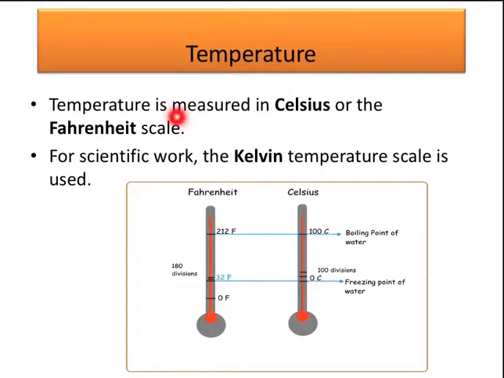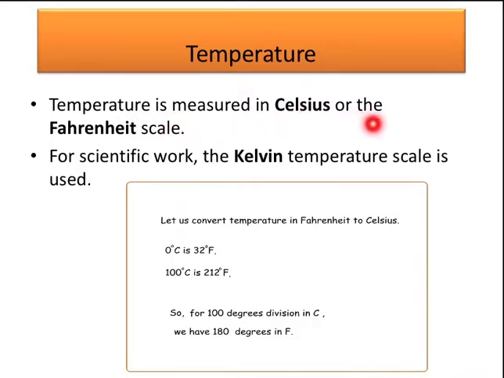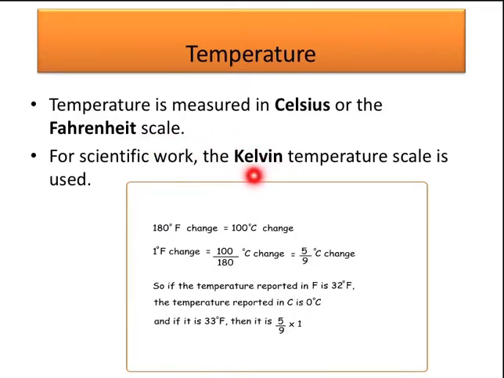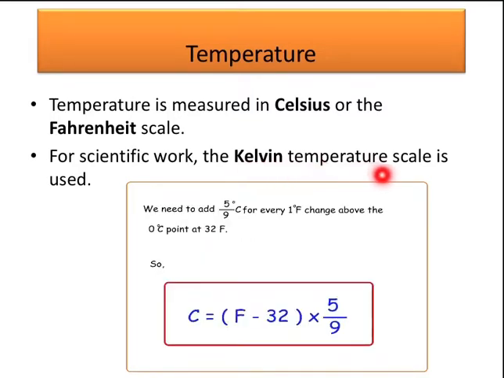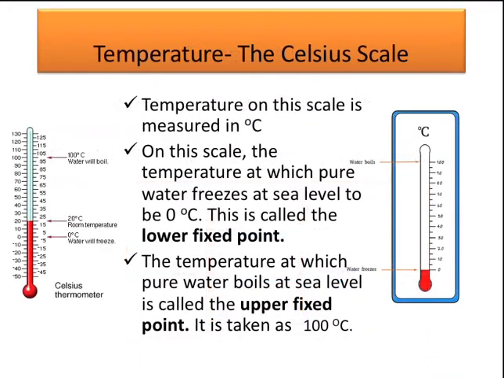So how do we measure temperature? Temperature is measured in Celsius or Fahrenheit scale. There are three scales that we use: the Celsius scale, the Fahrenheit scale, and the Kelvin scale. In scientific work, or in higher classes when you study temperature, we are going to use the Kelvin scale. Let's see what the Celsius scale and Fahrenheit scale are.